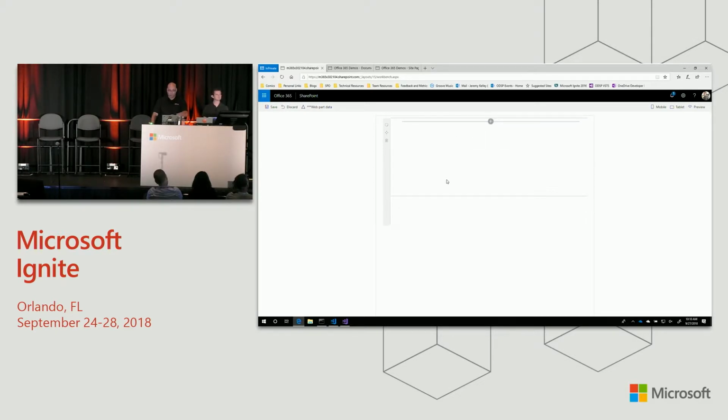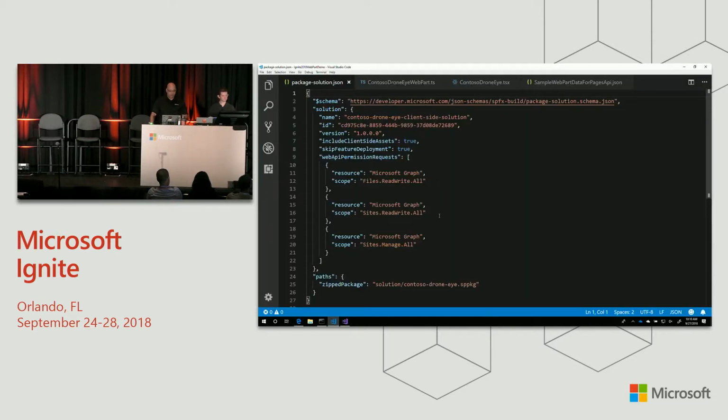SharePoint Workbench, which is where we'll be testing our web part as we start. And the workflow for creating web parts that talk to Graph is slightly different than you might be used to if you've built web parts before. So normally you can just start in the workbench, you write your code locally, and off you go, everything's great. When you're working with Graph, we do our best to hide all of the authentication and permission scope complexity from you and your users. But what that means is there's an extra setup step.